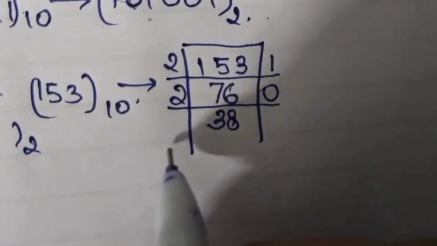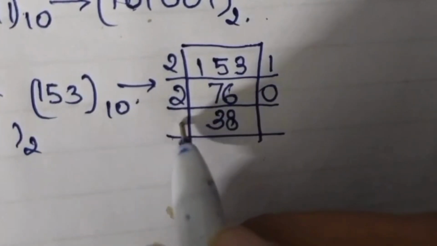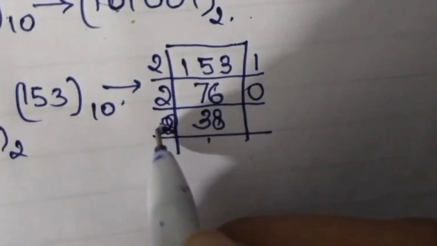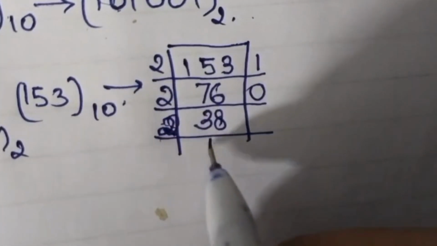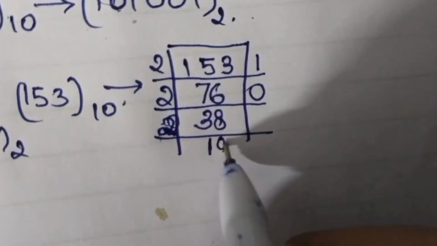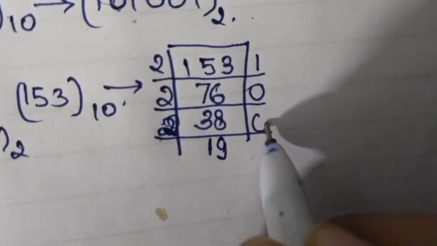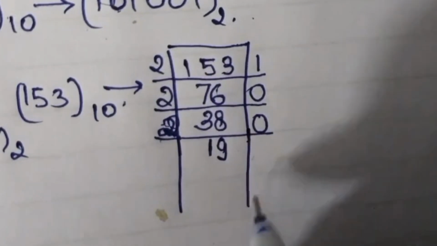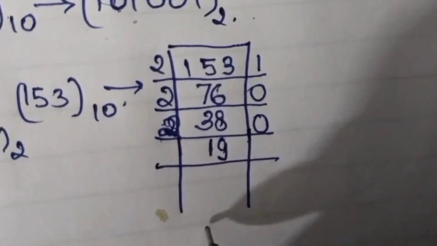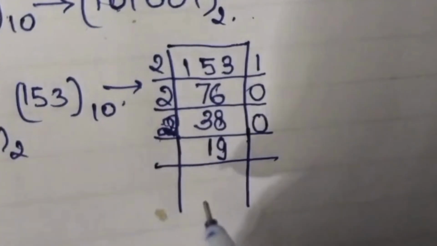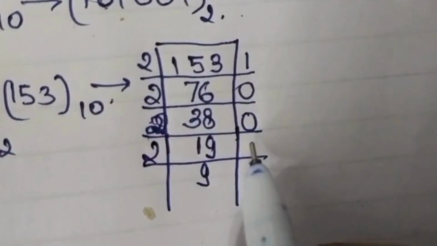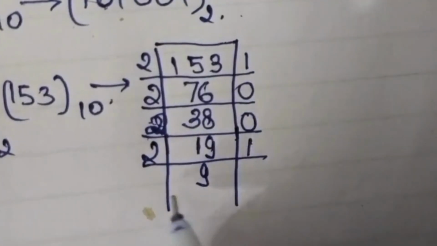0 is the remainder. Again we are going to divide it by 2. 2 1s are 2, 1, 2 9s are 18. Again the remainder comes 0. We have to go till our answer comes 1 in this row or column. So 2 9s are 18 gives the remainder 1.